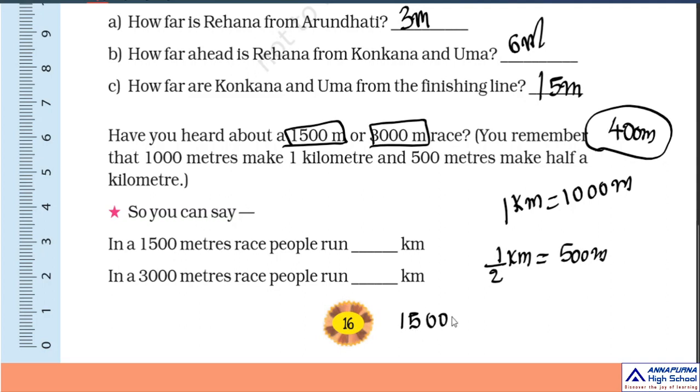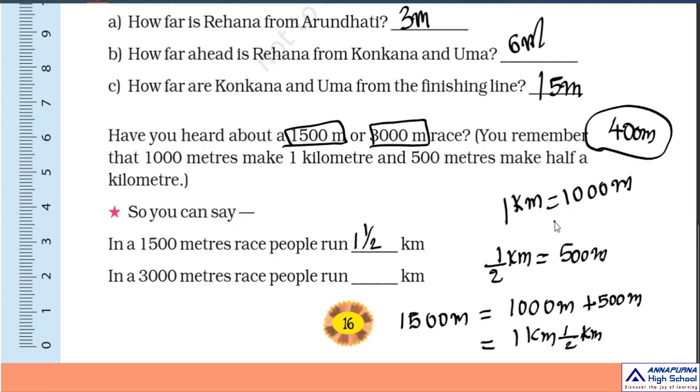I divide it into two parts, 1000 meters plus 500 meters. So 1000 meters means how much children? 1 kilometer. And 500 meters means half kilometer. So you can say 1.5 kilometers.